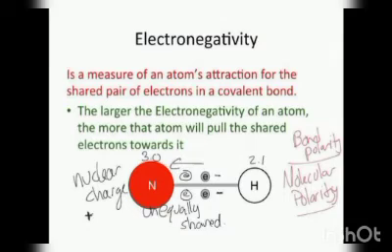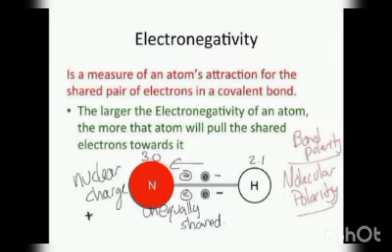Next is electronegativity. Electronegativity is the tendency of an atom to attract electrons to itself. It is a measure of an atom's attraction for the shared pair of electrons in a covalent bond. The larger the electronegativity of an atom, the more the shared electrons will be pulled towards it.